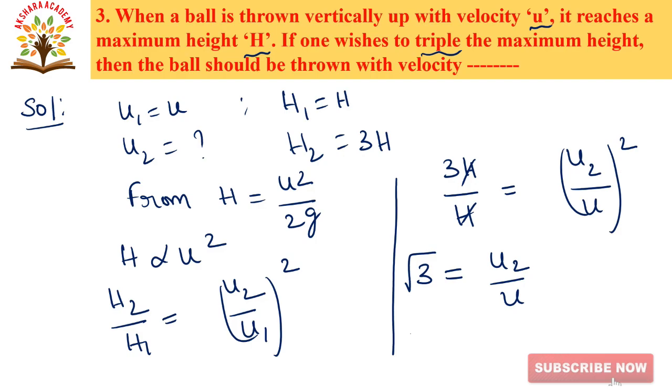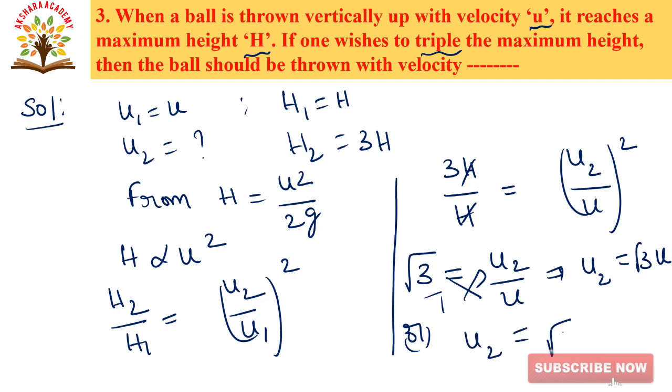So by taking cross multiplication, here we are writing u2 is equals to root 3 into u. This is, if one wishes to triple the maximum height, the ball should be thrown with velocity root 3 into u. This is the final answer. Okay. Next we will go to the next question, that is the fourth question.